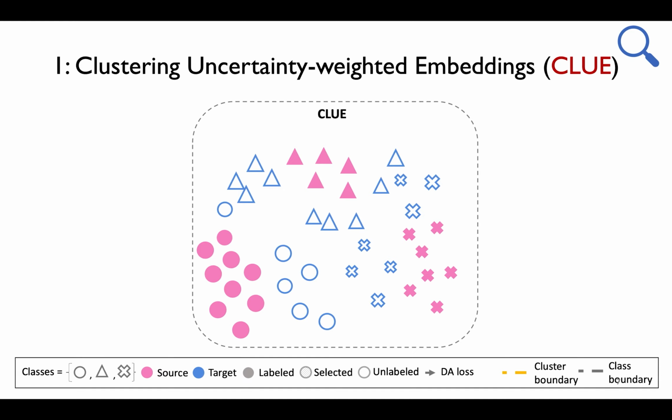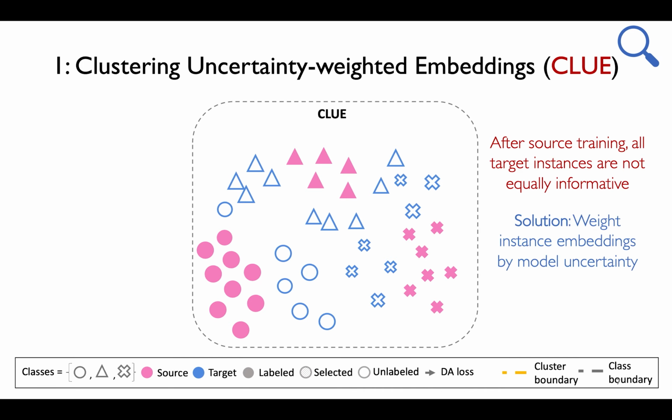Our primary contribution is a label acquisition strategy we call clustering uncertainty-weighted embeddings, or CLUE for short. CLUE selects for labeling target instances that are both uncertain under the model and diverse in feature space. Consider a similar toy problem as before with three classes. After source training, some target instances are already well aligned across domains.